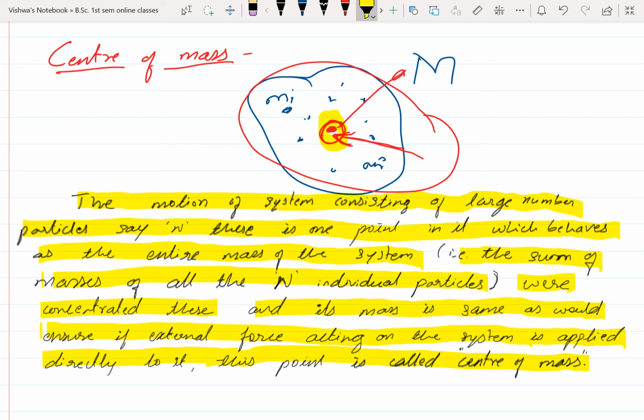Now it is important to write the position of the center of mass, and then you can write the velocity of the center of mass and the acceleration of the center of mass. In a previous video I explained how to write position vectors in 1 dimension, 2 dimensions and 3 dimensions. Now we have to write the position vector of the center of mass.